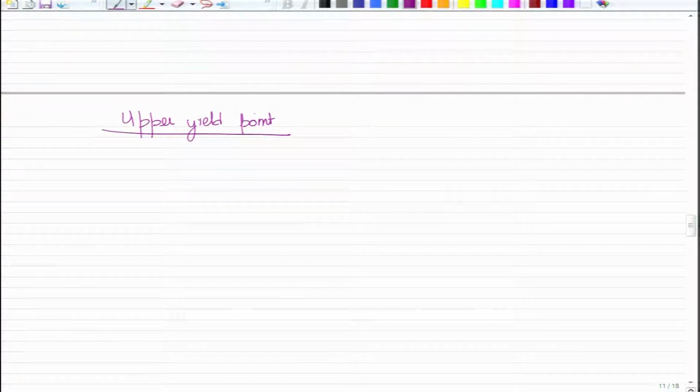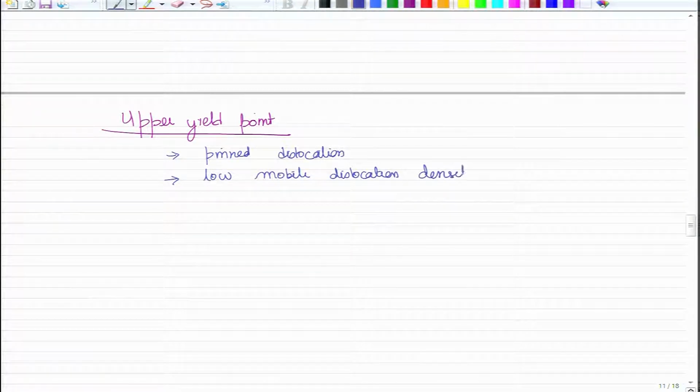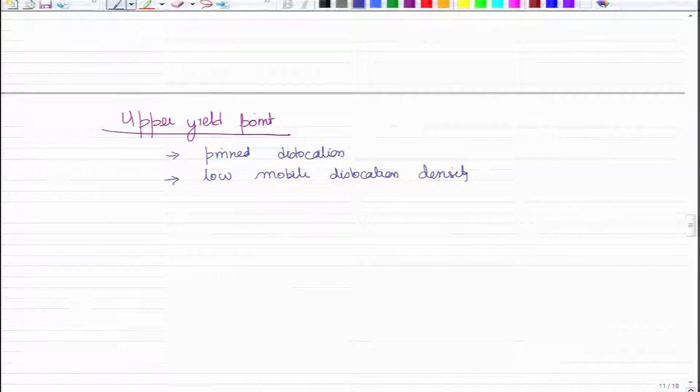So, why do you need an upper yield point? Because the dislocations are pinned. Because of the pinned dislocations, the mobile dislocation density is reduced. It is as good as saying that the number of dislocations which can cause deformation in the system is not sufficient.